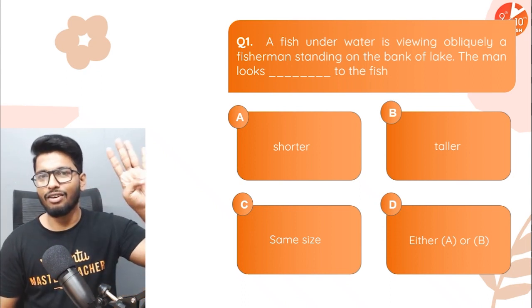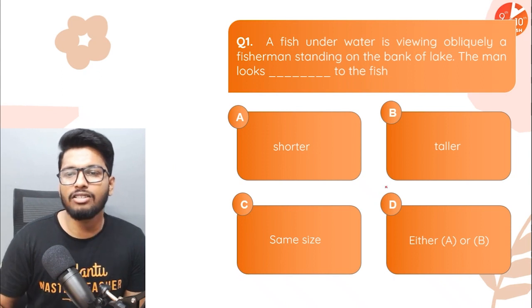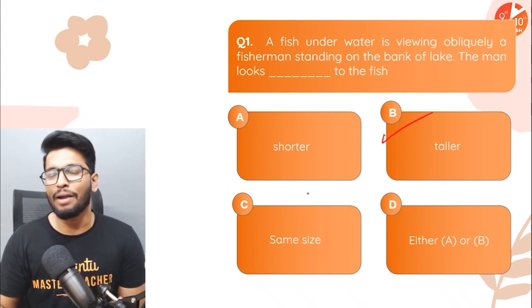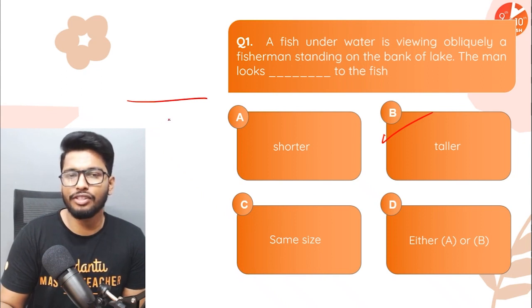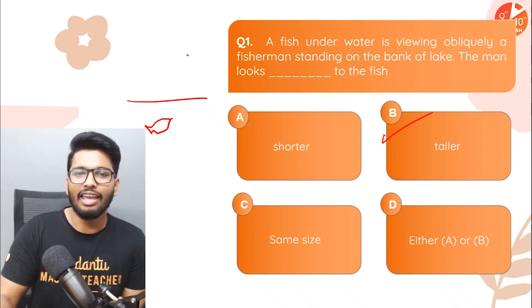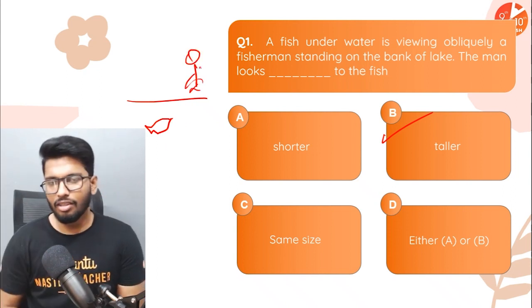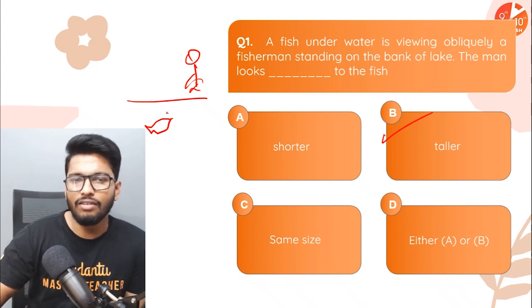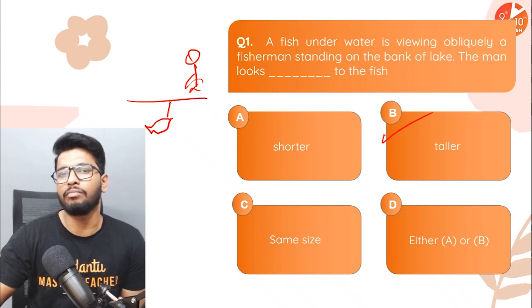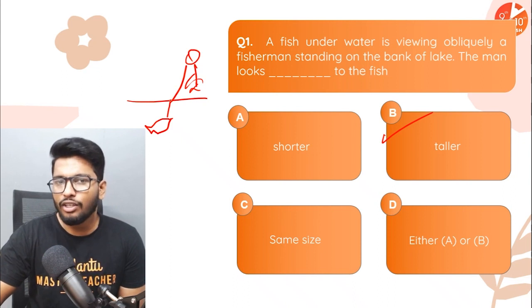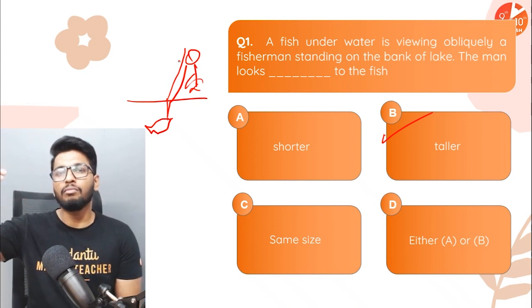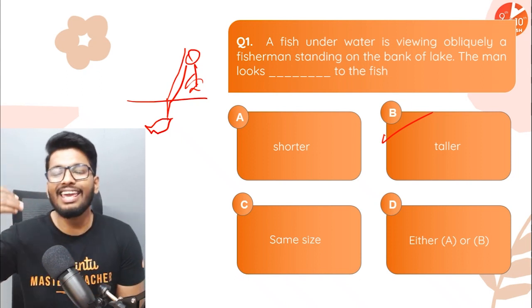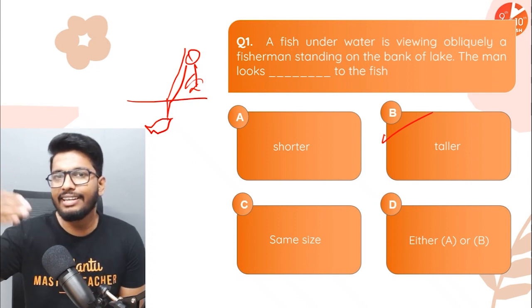So the answer in 5, 4, 3, 2, 1: he is going to look taller. Let me tell you why. When the fish is viewing from underwater, let me try to draw a fish here. If the person is standing on the bank, light is traveling from a denser to a rarer medium. That means it is going to bend away from the normal. If I take two rays of light, because of refraction and bending away from the normal, he would actually look taller than he is.